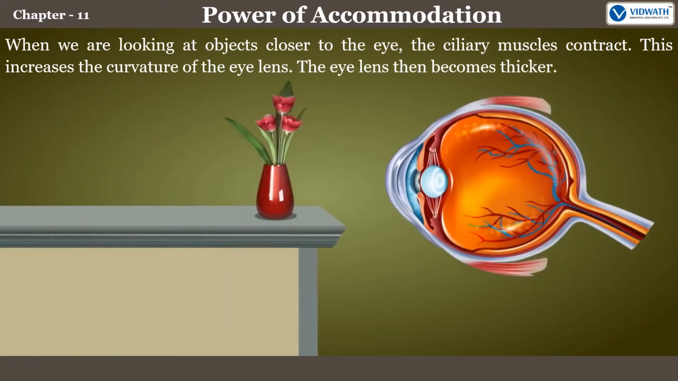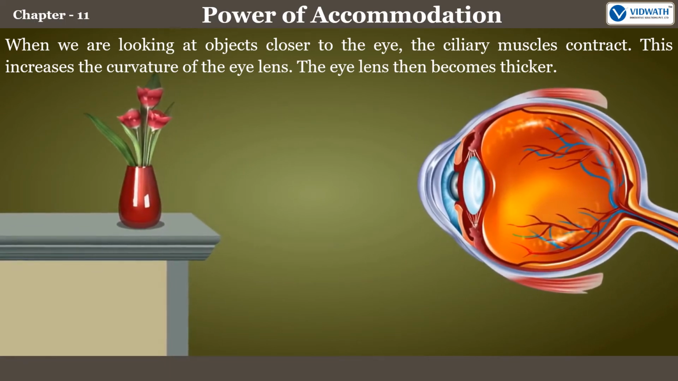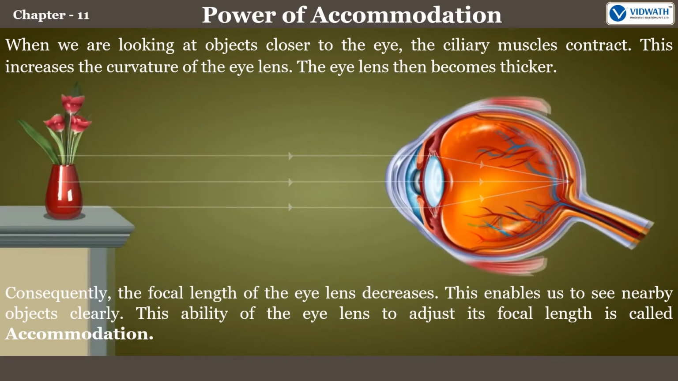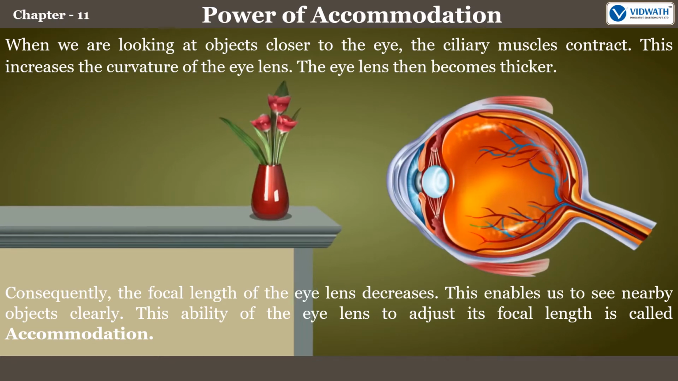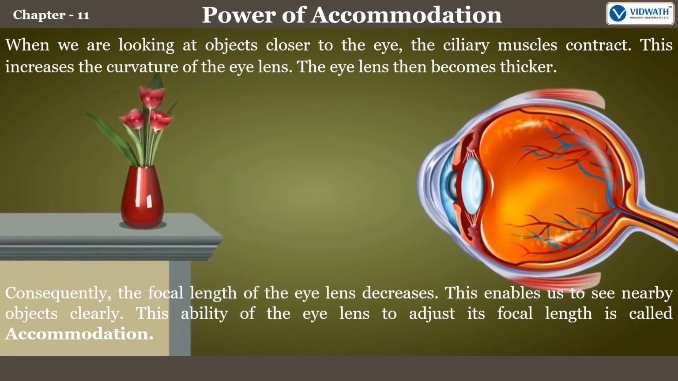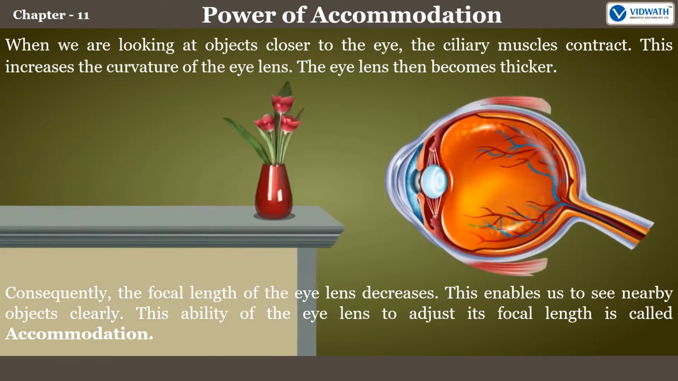When we are looking at objects closer to the eye, the ciliary muscles contract. This increases the curvature of the eye lens. The eye lens then becomes thicker. Consequently, the focal length of the eye lens decreases. This enables us to see nearby objects clearly. This ability of the eye lens to adjust its focal length is called accommodation.